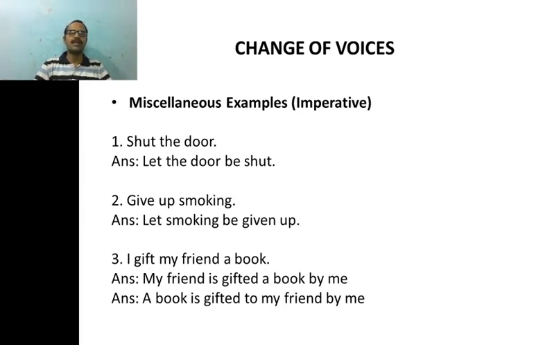Here also pay attention to the sentence structure. Look at the first sentence, shut the door. Now try to identify subject, verb and object. Shut the door. There are only two words. Forget the. The is an article, so we need not pay attention to that. But basically we have two words, shut and door. And obviously shut is a verb and door is an object because it has come after the verb.